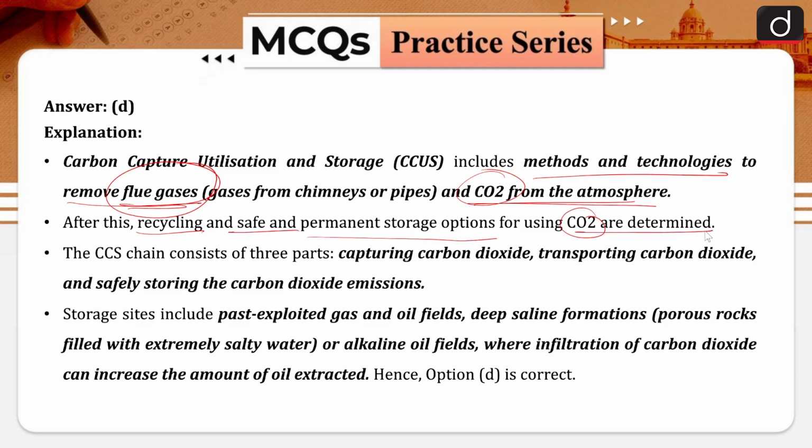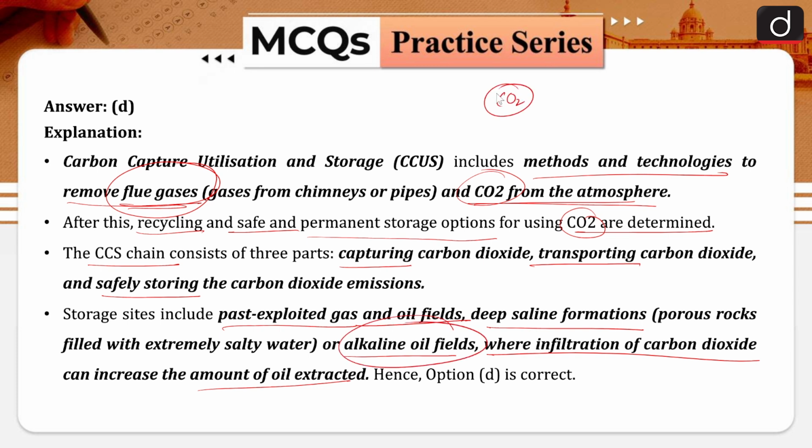When we are talking about this particular CCS chain, it consists of three parts. As I already told you, we will capture it first, then we will transport it, and then we will safely store it. Now storage sites can be past exploited gas and oil fields, and deep saline formations, which are porous rocks filled with salty water, where we can store carbon dioxide. Then alkaline oil fields, where infiltration of the carbon can increase the amount of oil extracted.